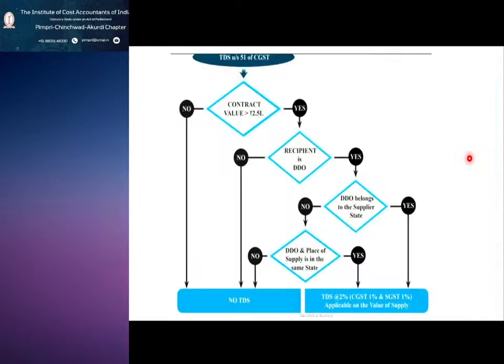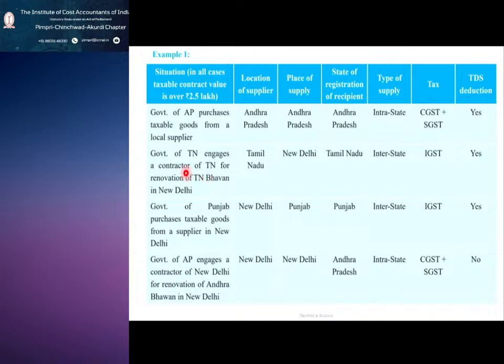So which point do we need to remember? DDO belongs to the supplier state. The contractor is from Tamil Nadu. Engages a contractor of Tamil Nadu for renovation of Tamil Nadu Bhavan in New Delhi. There are three things in the single transaction. So that's why you need to see it carefully.